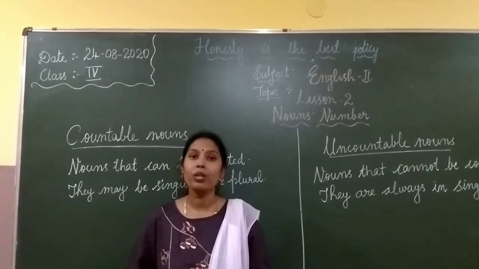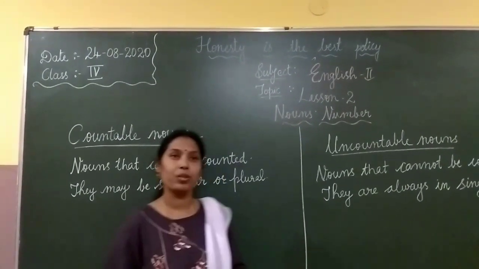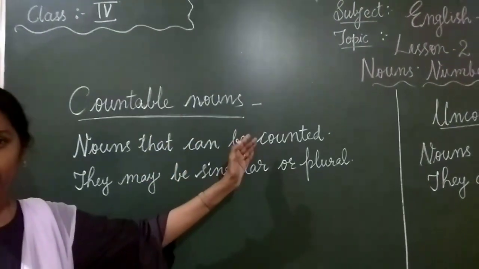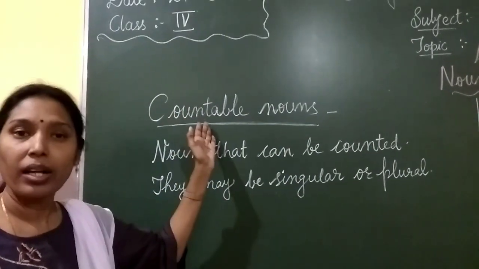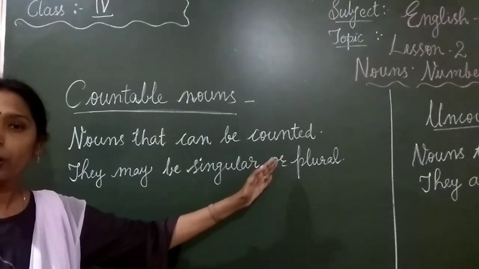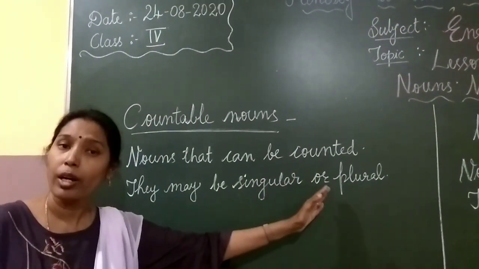Now we will learn about countable and uncountable nouns. What are countable nouns? Nouns that can be counted. Okay? Nouns that can be counted are called countable nouns. They may be singular or plural. Countable nouns can be in singular or plural.